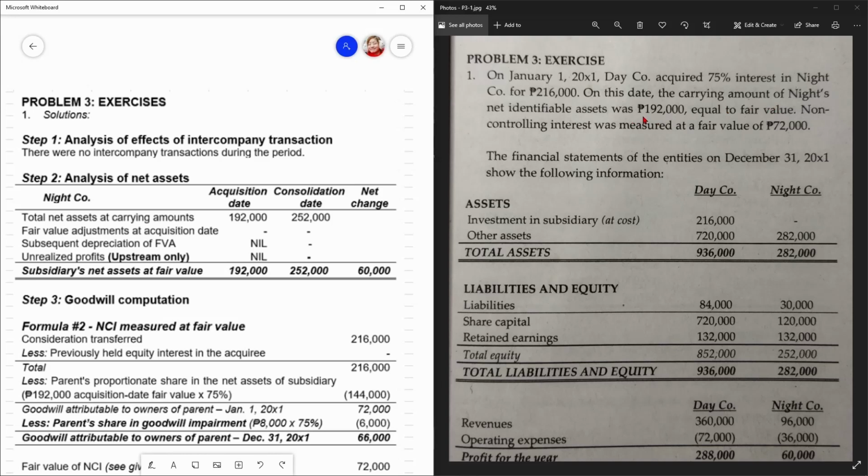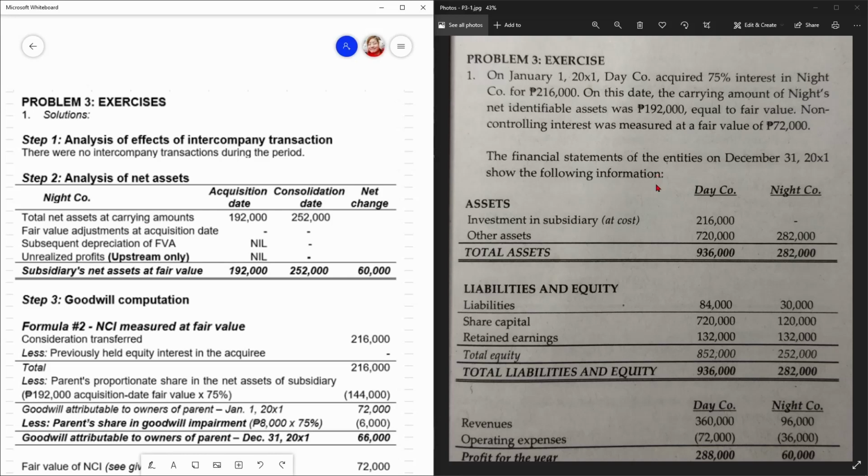So wala tayong fair value adjustment dito kasi pareho eh, yung carrying amount sa fair value. So NCI, non-controlling interest, was measured at fair value of 72,000 pesos. So more or less you will expect na total goodwill to, na may share ng goodwill si parent, may share rin ng goodwill si NCI.